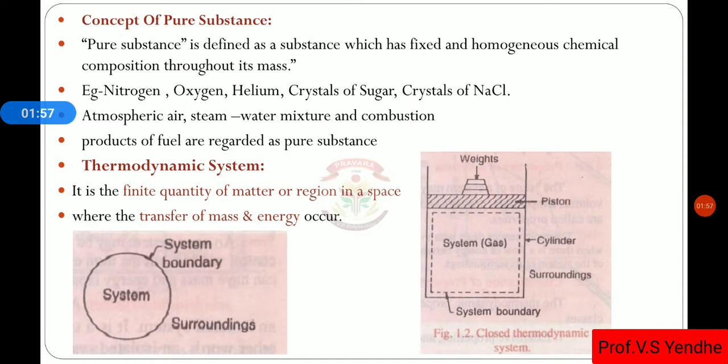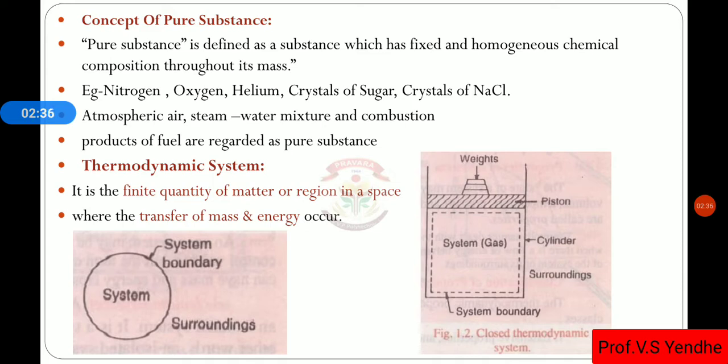Then the concept of pure substance. As we know, a pure substance is a substance which has a fixed and homogeneous chemical composition throughout its mass. That means it has the same properties in all directions. Examples: nitrogen, oxygen, helium, crystal of sugar, crystal of NaCl. Atmospheric air, steam-water mixture, and combustion products of fuel are regarded as pure substances.